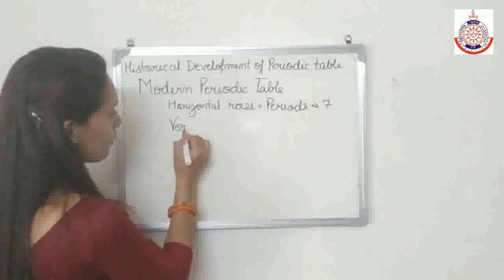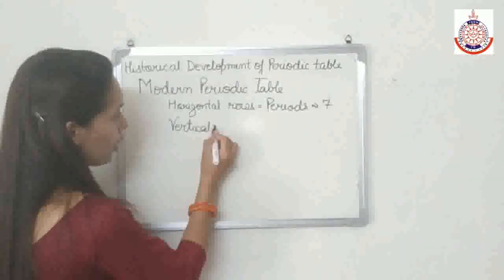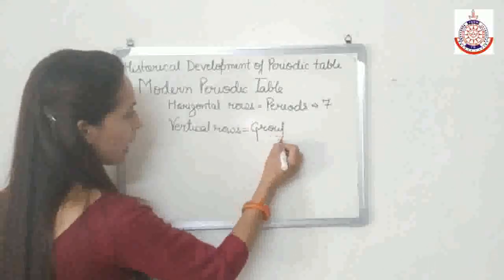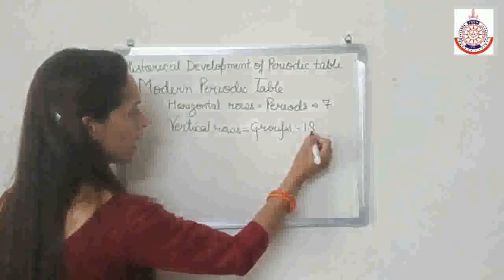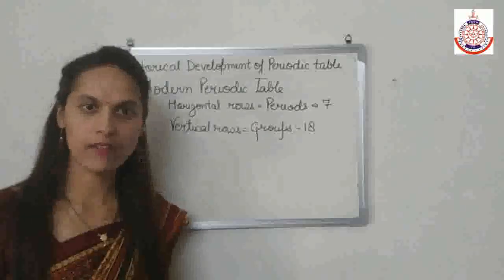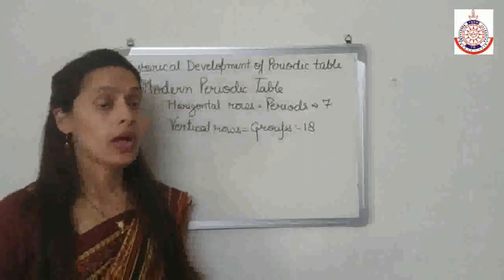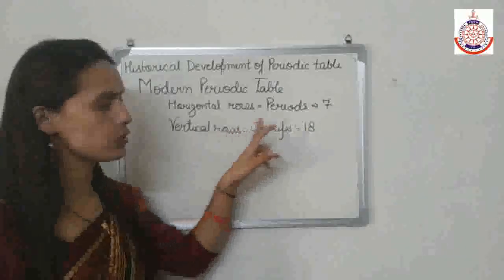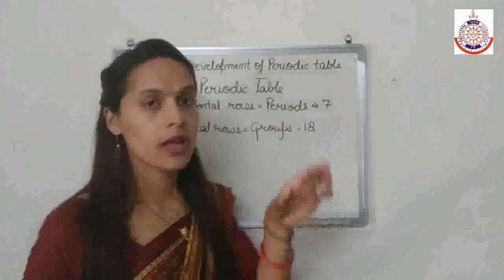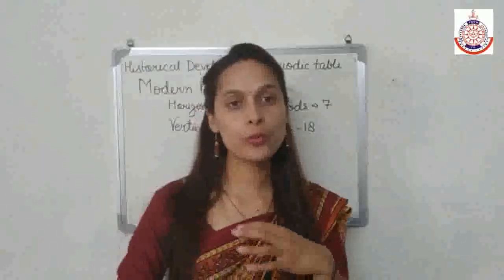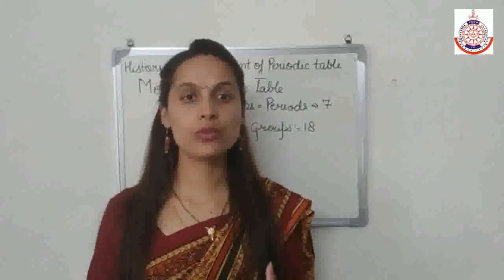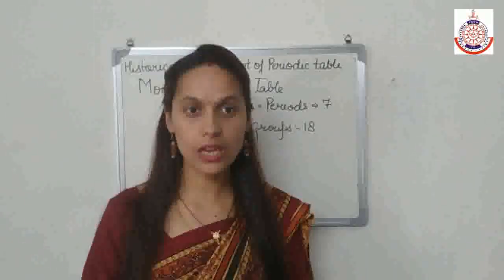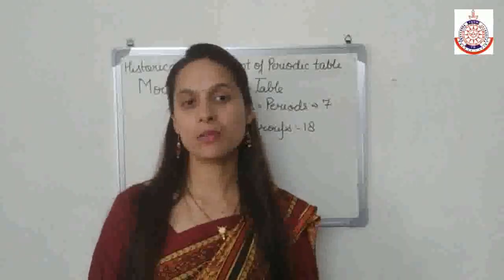And if we talk about vertical rows, they are known as groups, and in the modern periodic table we have 18 groups. So, horizontal rows are 7 periods, vertical rows are groups, and in a group those elements are present whose properties are exactly similar or nearly similar to each other. Some of the properties may differ from each other, but most of the properties are similar to each other.